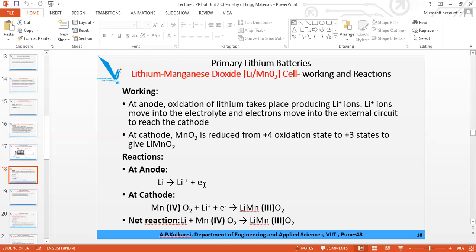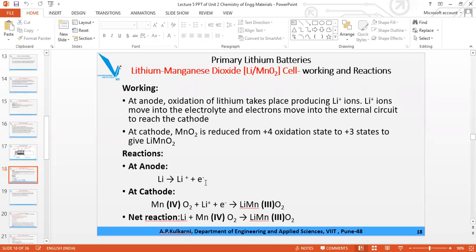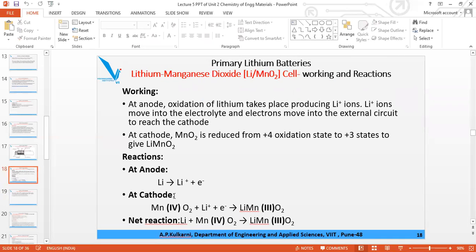Lithium undergoes oxidation, that is loss of electron: Li gives Li plus plus electron minus. At the cathode, we have Mn with the 4 oxidation state, MnO2, which is heat treated.